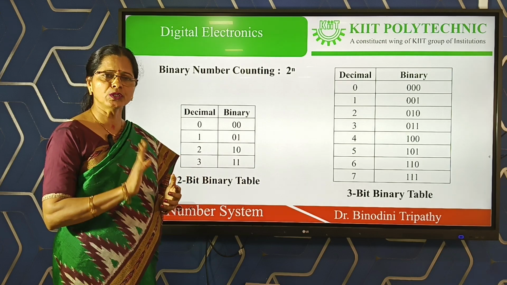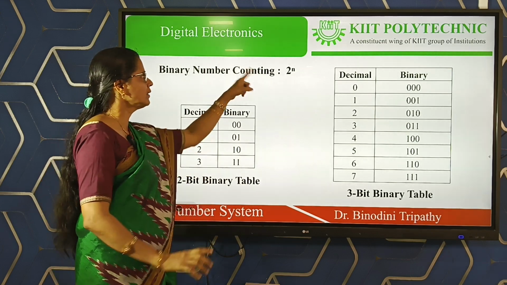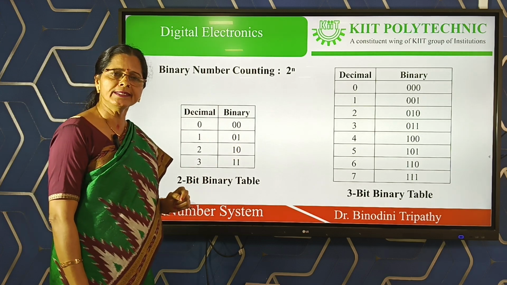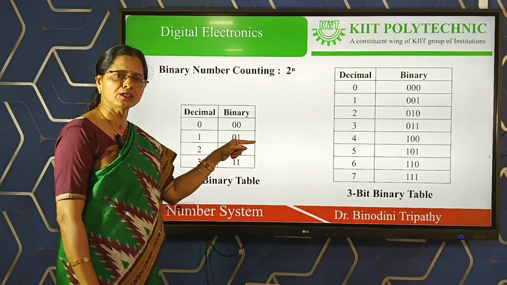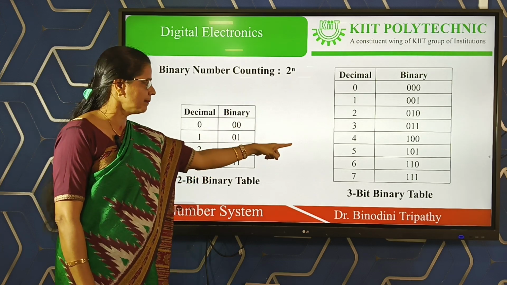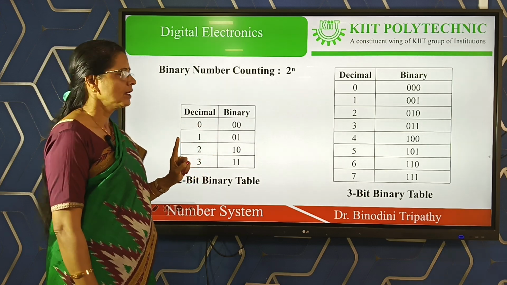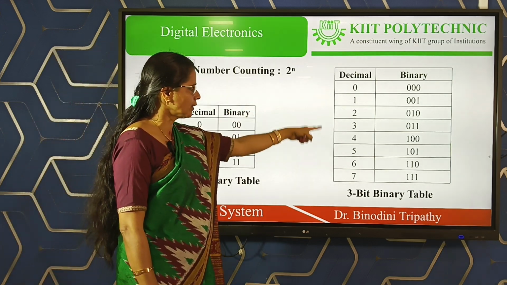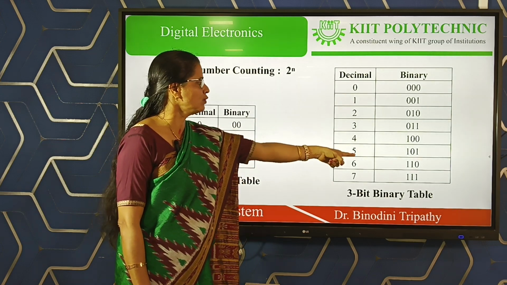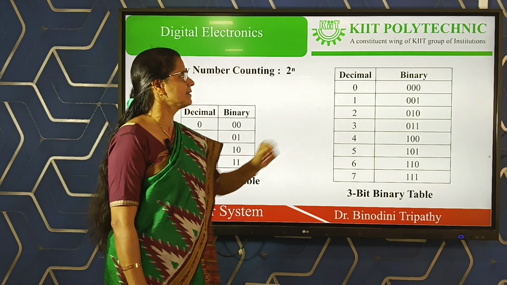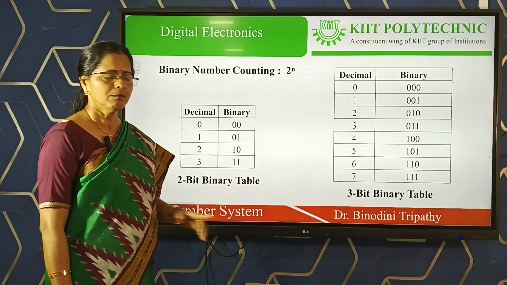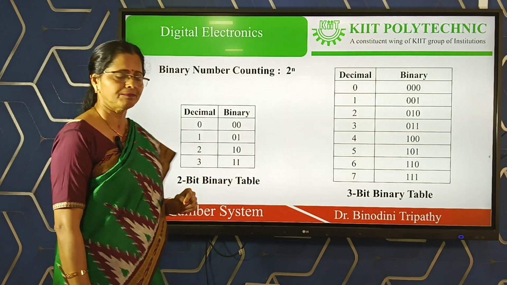So n value is equal to 3. When n value is equal to 3, 2 to the power 3 is equal to 8. The total 8 numbers we can write starting from 0. Always 8 numbers means 8 states, and 0 is the initial, that is why you are finishing at 7, not at 8. So in 3-bit we can write a total of 8 numbers starting from 0, and the corresponding binary values for those 8 are like this. You never write 3-bit binary above this. For 8 your binary will be 4-bit.